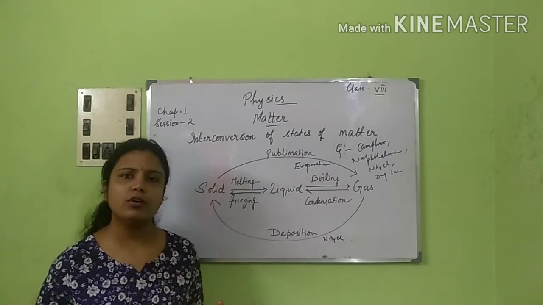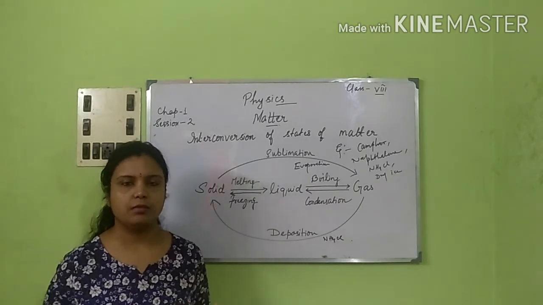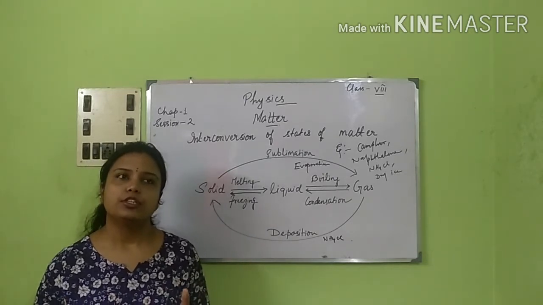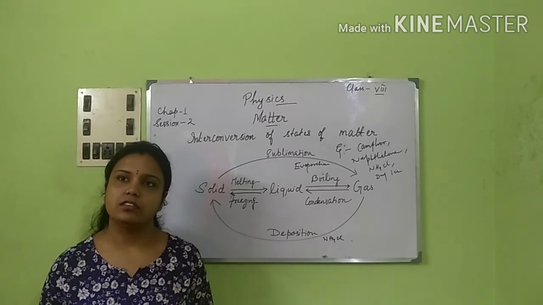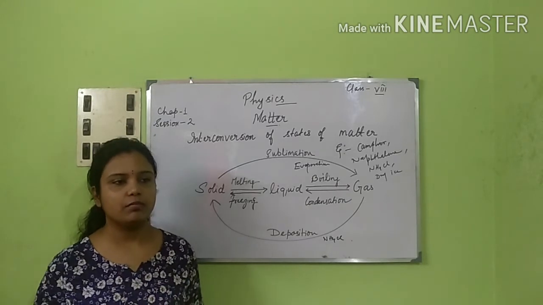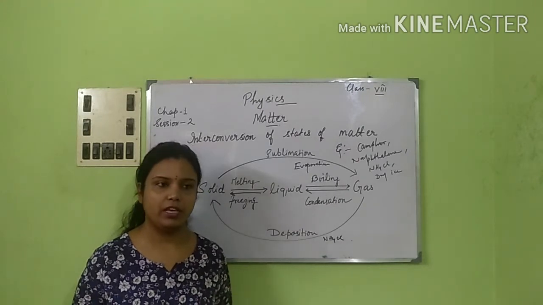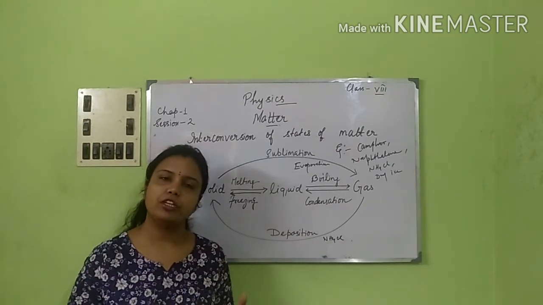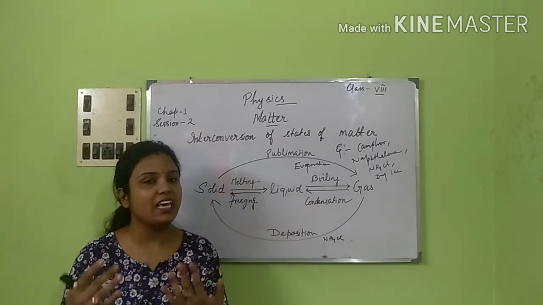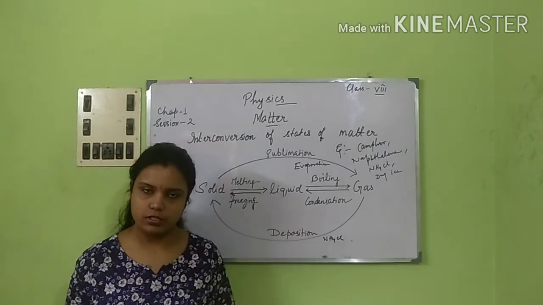Next, now coming to the factors of evaporation, which will be the last part that I will be discussing with you in this chapter, matter, of physics in class 8. These factors affect evaporation to a large extent. The first one is temperature. Temperature, obviously, of the liquid as well as of the surrounding. If the surrounding temperature is too high, the evaporation rate will be very fast. If the temperature of the liquid is high, it will take in much heat and the evaporation rate will be faster, and vice versa.